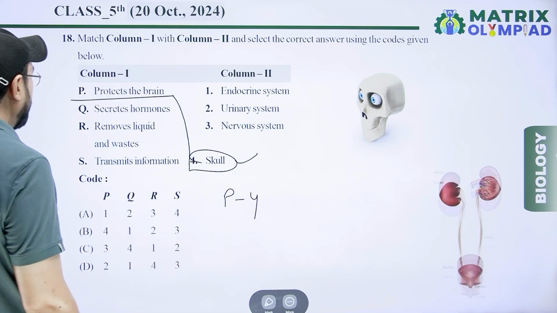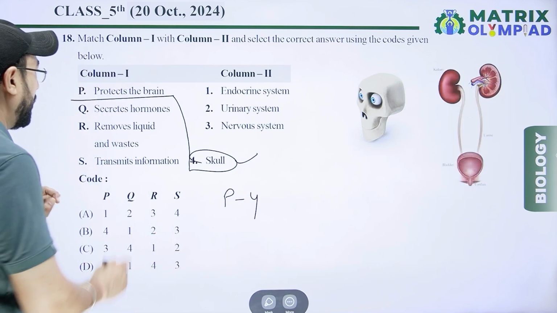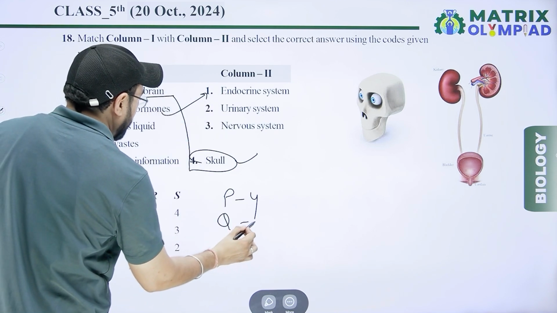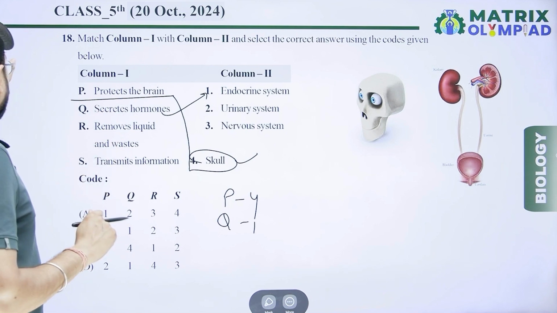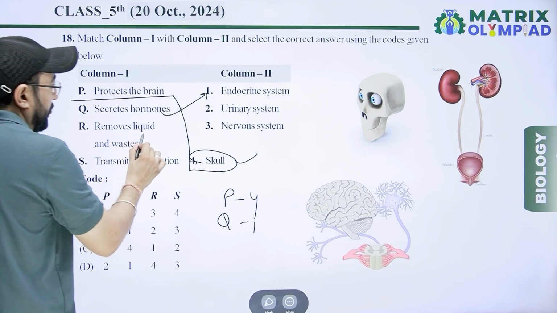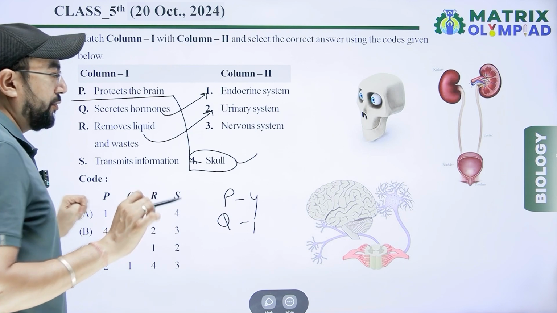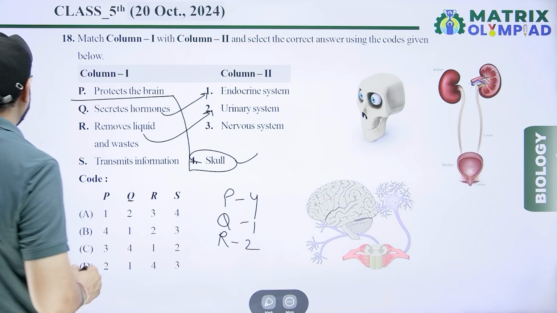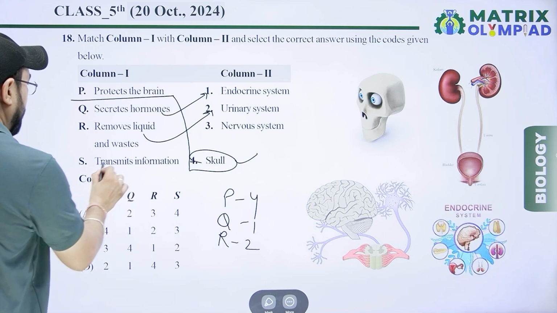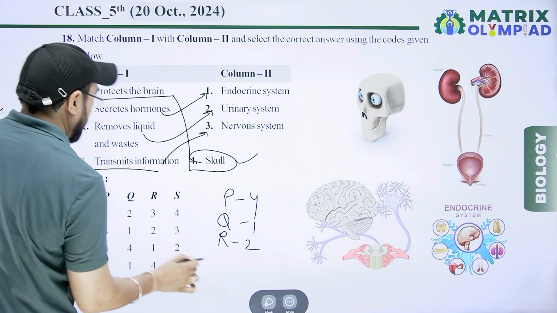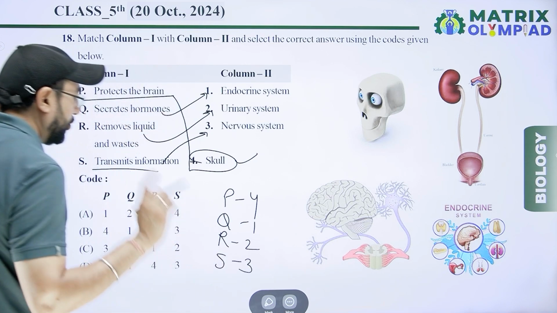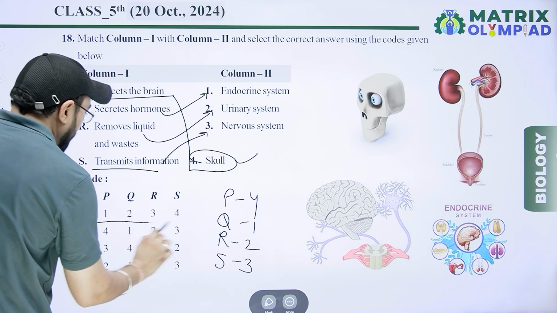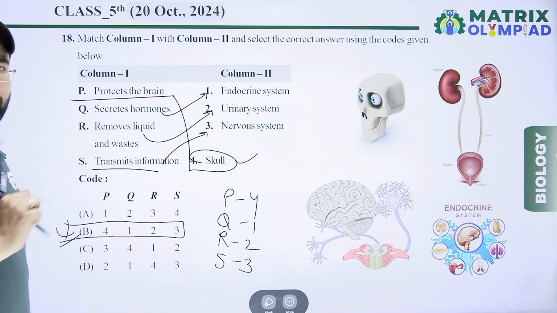P4. Next, secrete hormone: endocrine gland. Then Q, match with first. Next, remove liquid and waste by urinary system, form of urine. R, match with second. And next, transmit information by nerve cell as third. So the order is 4, 1, 2, 3. Option B is correct for this question.